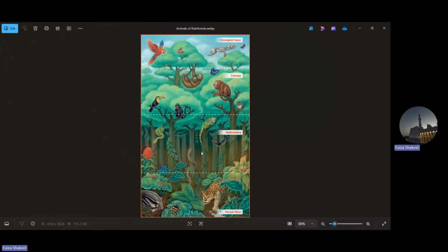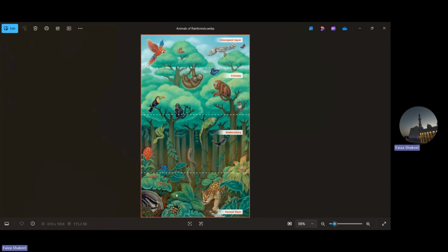Okay. Now let's move to the last bit, that is the forest floor. The forest floor is the bottom layer I told you. And yes, is it very bright or dark? Very good. It is quite dark and damp here. Actually, very dark and damp here. And very few plants grow here. Now, here what happens is most of the fungi grow here. Most of the decomposed animals are present here, because of which most of the fungi also grow here.